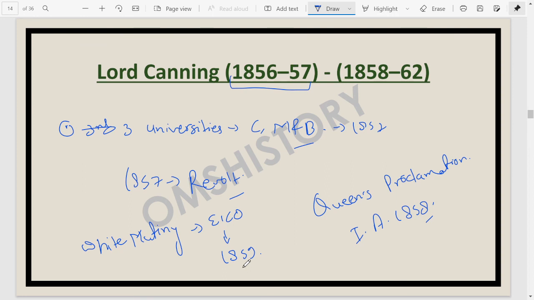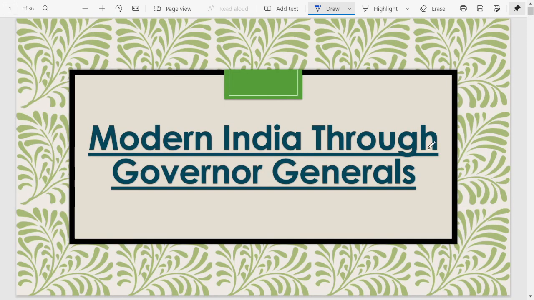Then we have the Indian Councils Act of 1861. It was passed during his time period only. In the Indian Councils Act of 1861, portfolios and all those things were introduced. This was Lord Canning: Governor General from 1856 to 57, and then Viceroy from 1858 to 1862.